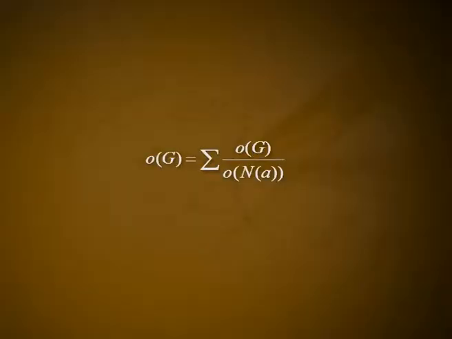Corollary: order of G is equal to the summation of order of G by order of normalizer of A, where this sum runs over all A taken one from each conjugacy class. Proof: note that order of G is equal to the summation of C suffix A, where the sum runs over a set of A belonging to G using one A from each conjugacy class. Hence, the corollary follows from Theorem 1.